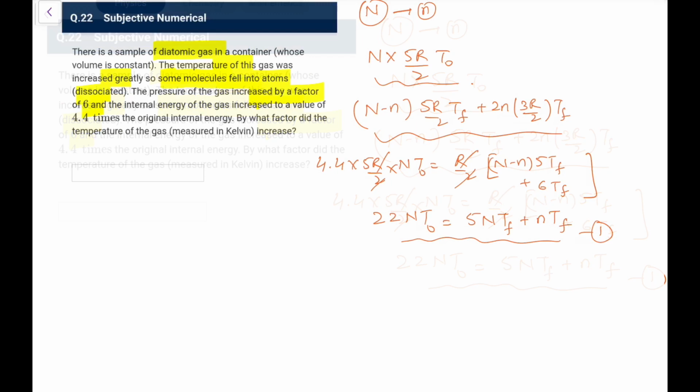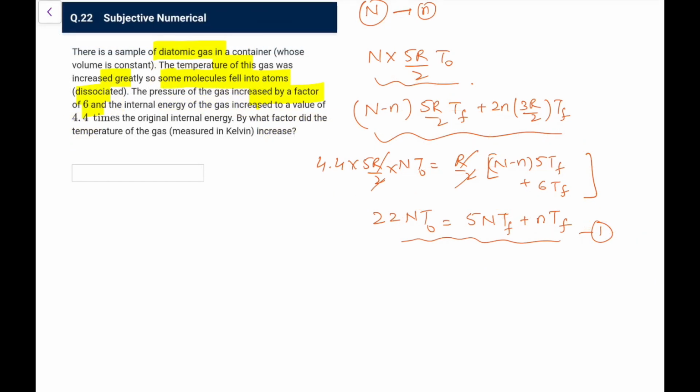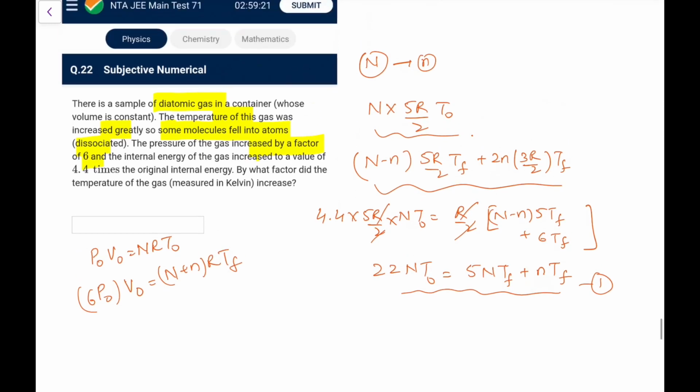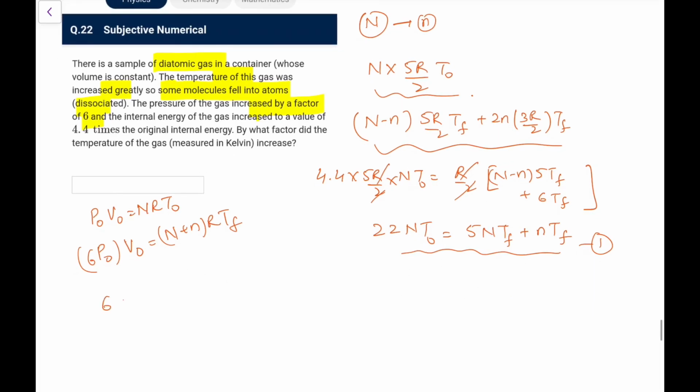Now what about using that pressure factor? Initially the pressure is P naught V naught, that was nRT naught. Finally the pressure, which is directly given as 6P naught, so directly write 6P naught into volume V naught. Now the moles would be n minus small n plus 2 small n, that is n plus small n, RT final. So just divide it, and what we'll get now is 6 equals (n plus small n) T final by nT naught. That is what I'm getting.